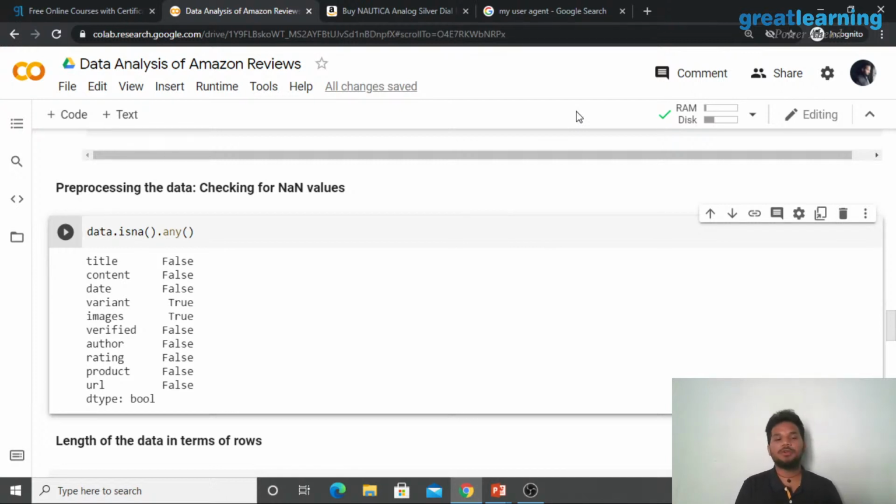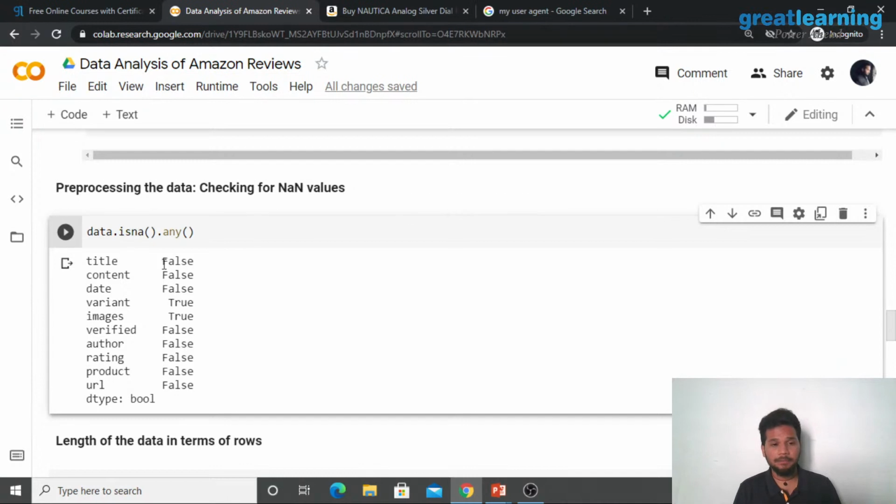NaN basically stands for not a number, right? Whenever it says false, it means that there are numbers present there. For example, a title can consist of numbers, right? Look at the title right here. I have highlighted a number for you. It says 1, right? So a title can consist of numbers. The content, of course, they might say, hey, I bought 1 shoes, I bought size 10, which was incorrect.